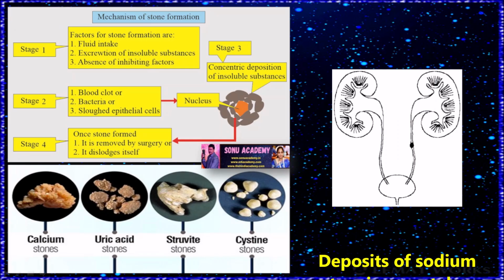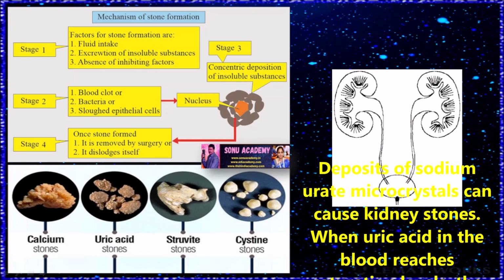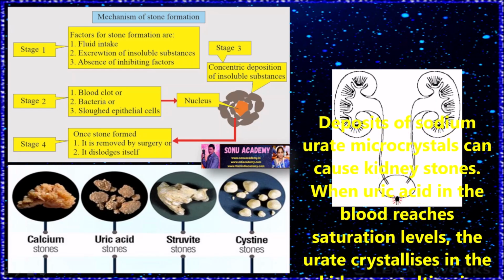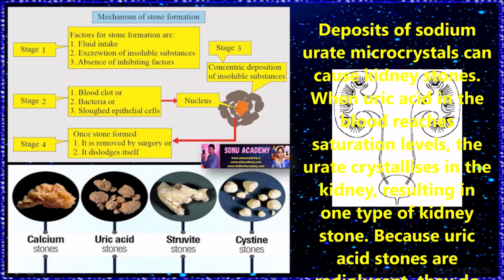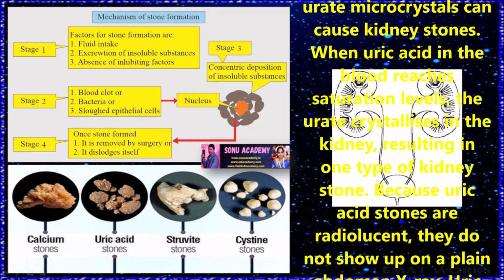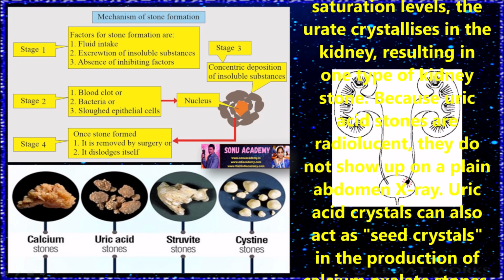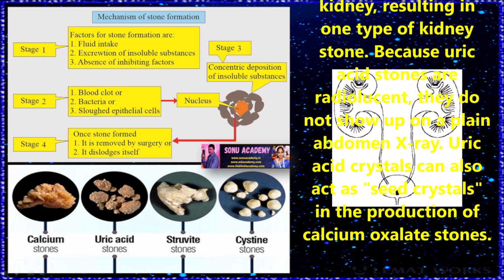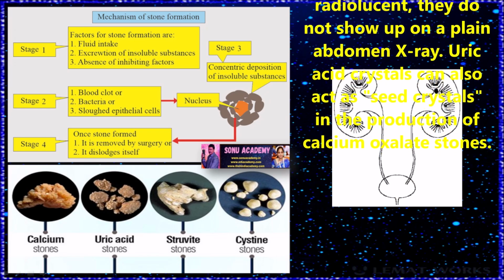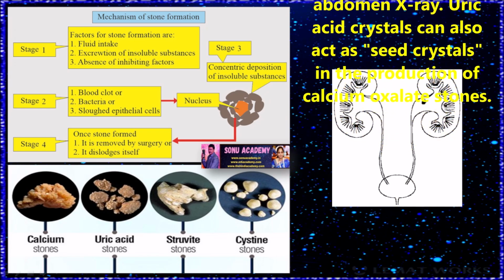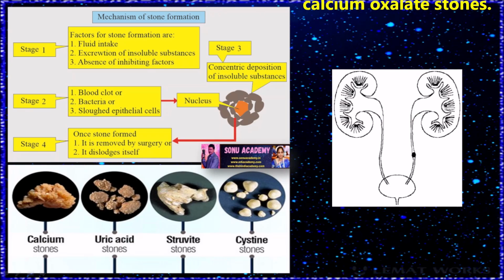Children, now let us discuss uric acid and stone formation. Deposits of sodium urate microcrystals can cause kidney stones. When uric acid in the blood reaches saturation levels, urate crystallizes in the kidney, resulting in one type of kidney stone. Because uric acid stones are radiolucent, they do not show up on a plain abdominal X-ray. Uric acid crystals can also act as seed crystals in the production of calcium oxalate stones.